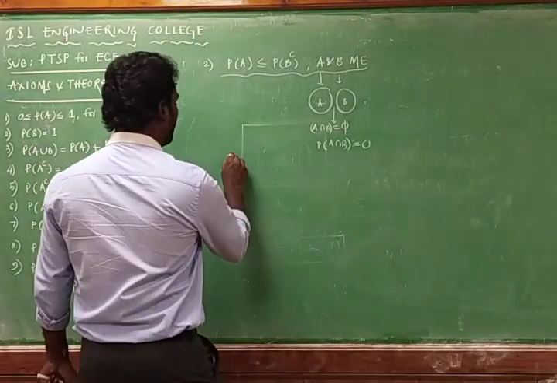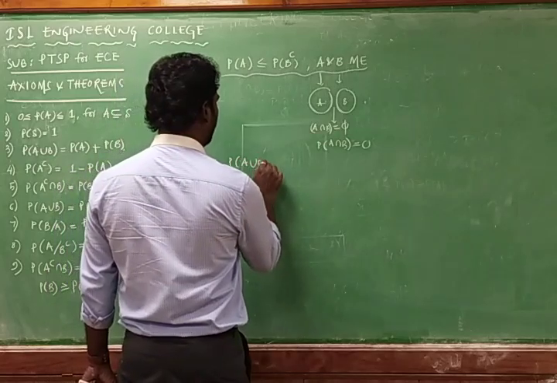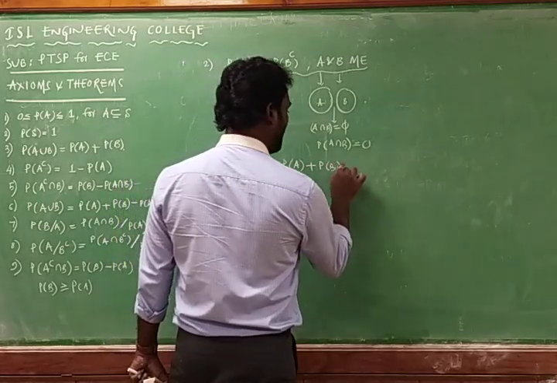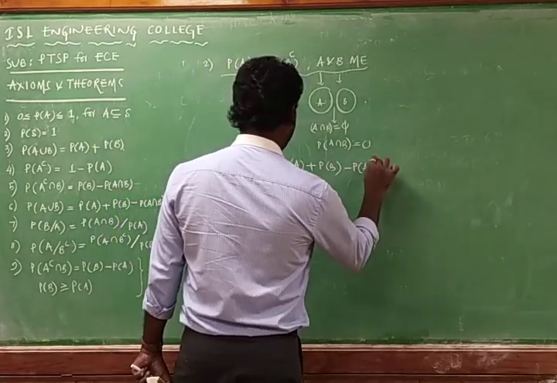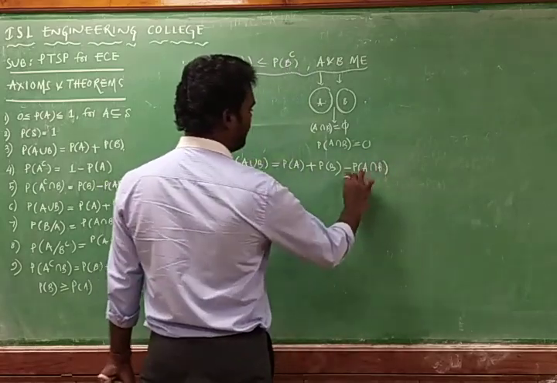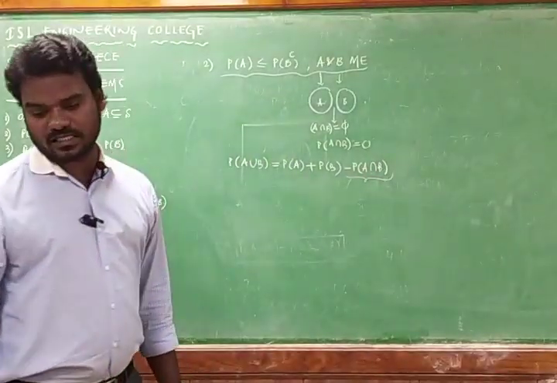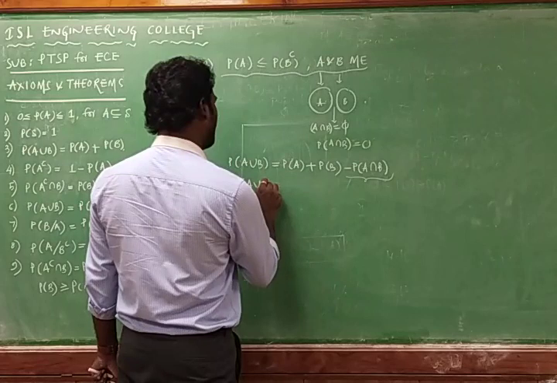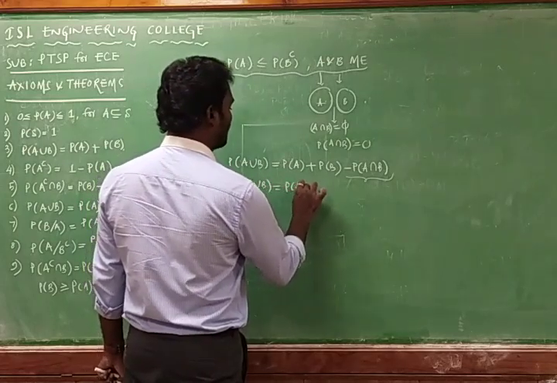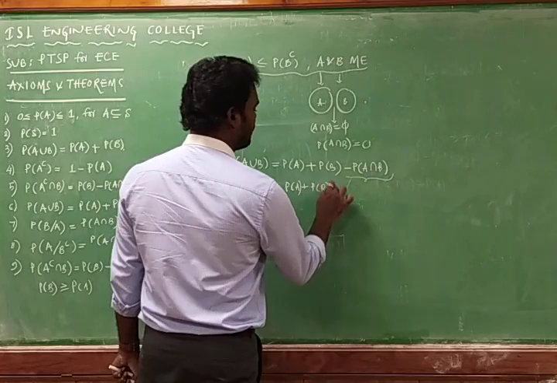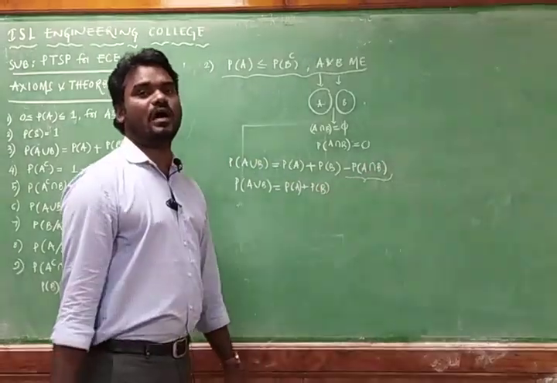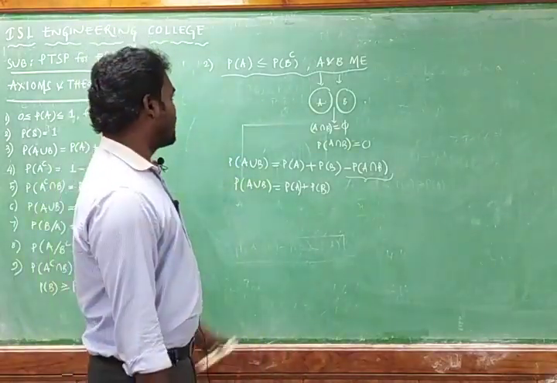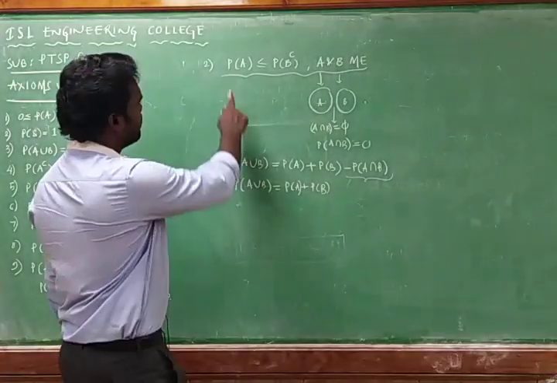Sixth equation, that is, probability of A union B is equal to, we know that, probability of A plus probability of B minus probability of A intersection B, and this will be 0 only. Probability of A intersection B is equal to 0, so I can write probability of A union B is equal to probability of A plus probability of B, because this term is 0, as these two are disjoint sets and mutually exclusive sets.